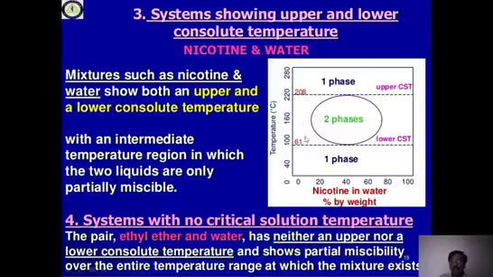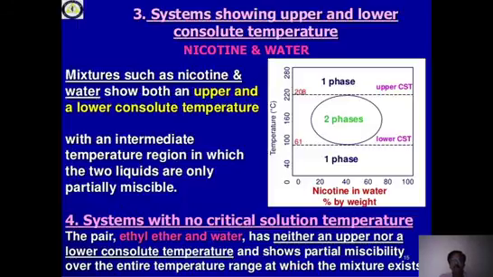And here also, on the left side, whatever the proportions, these compositions give you a single phase, and only inside this circle you find two phases. So depending on the conditions and the composition, we find whether it is a two-phase mixture or a single-phase mixture. So this is what we consider for partially miscible solutions.